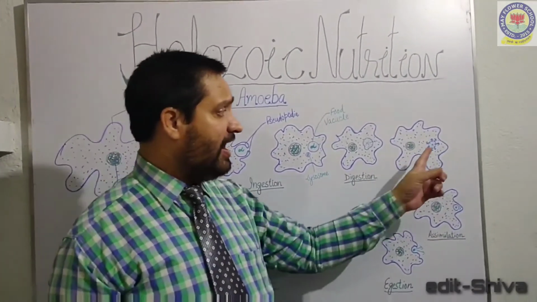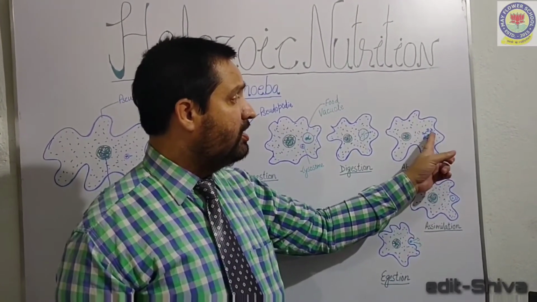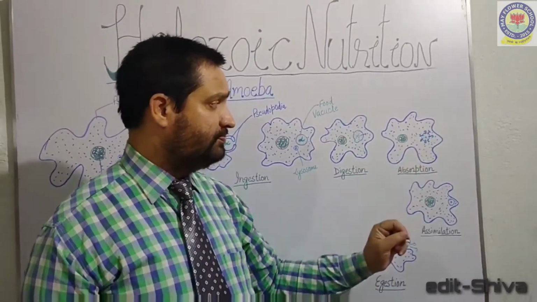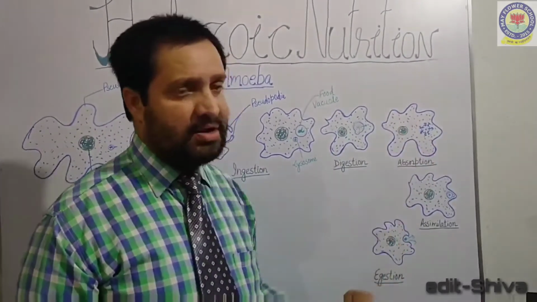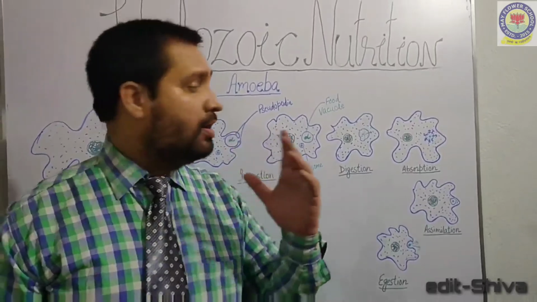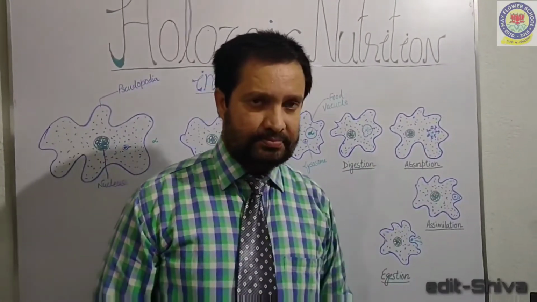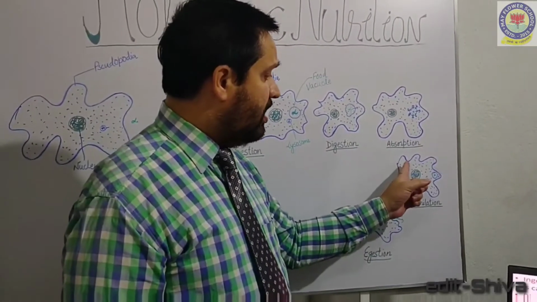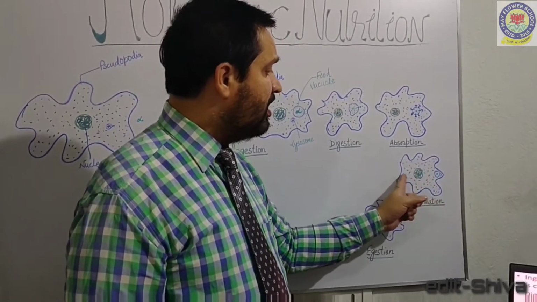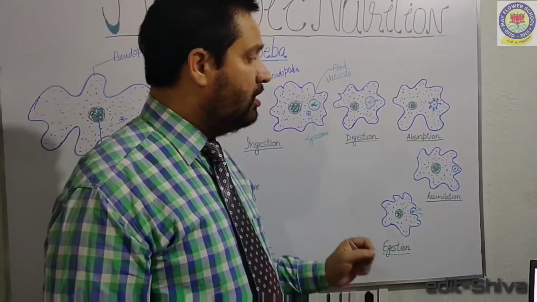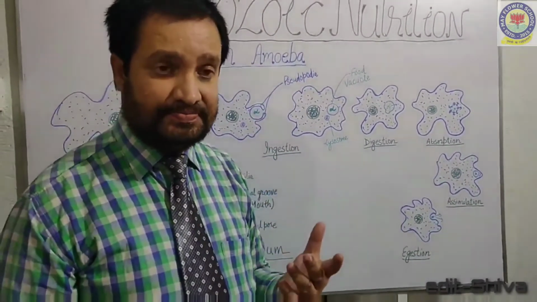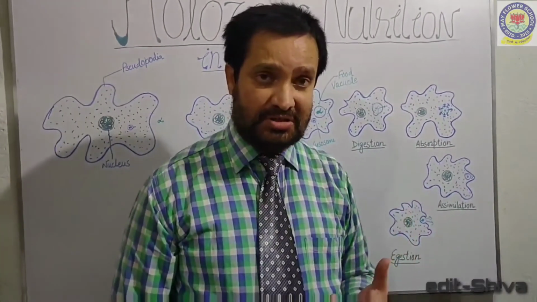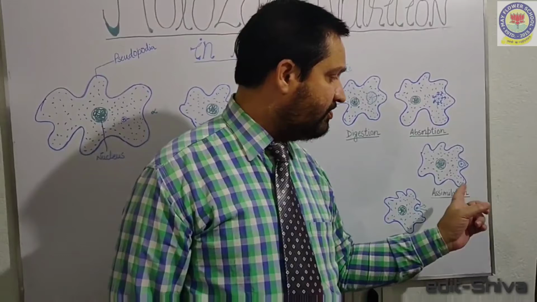After that, the digested food is diffused out to the cytoplasm of amoeba and gets mixed into it. This is called absorption. After the absorption, the absorbed food is utilized by amoeba for getting energy and for growth and repairing process. This is called assimilation.